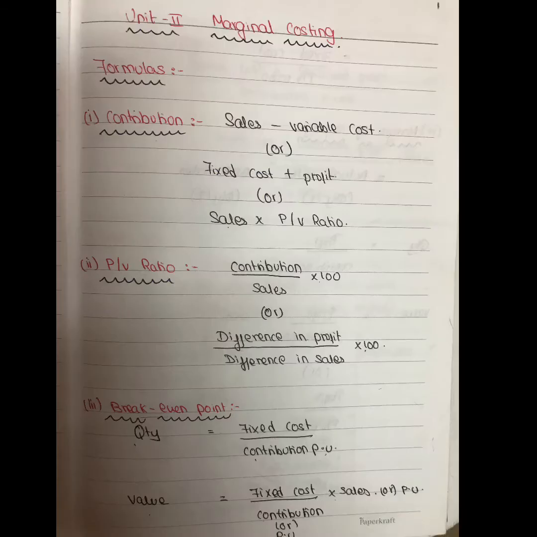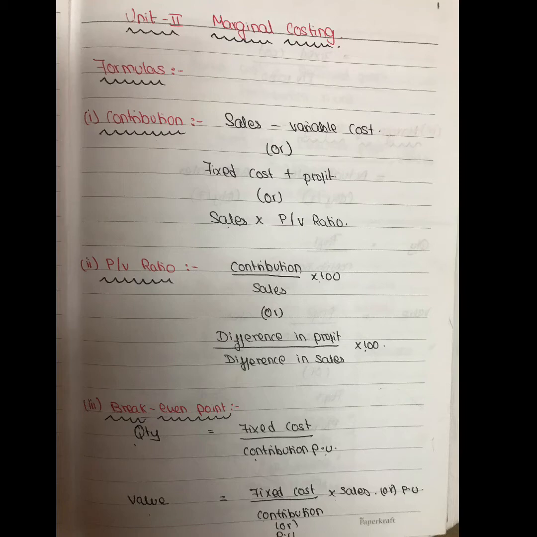So the first formula is contribution, girls. Contribution, we know, is sales minus variable cost, or fixed cost plus profit. If you remember the statement which we discussed earlier, fixed cost plus profit is the reverse calculation. Sales minus variable cost gives you contribution, minus fixed cost gives you profit. So if you do the reverse, profit plus fixed cost gives the contribution.